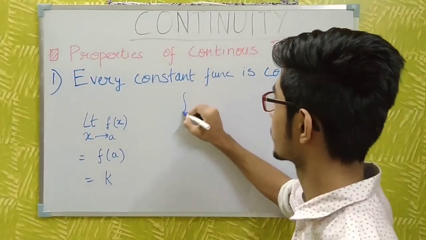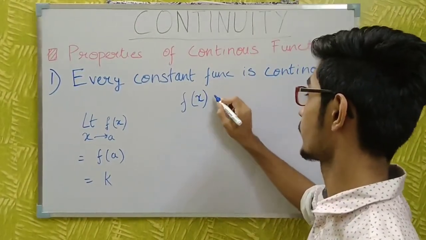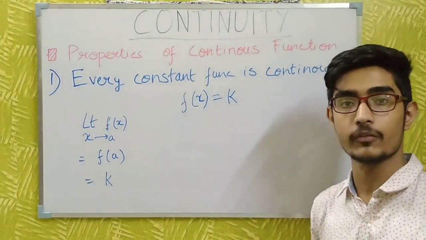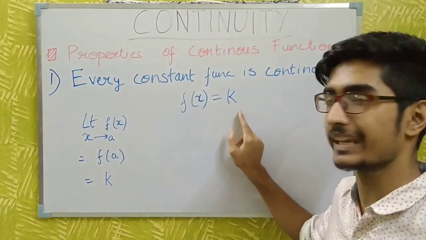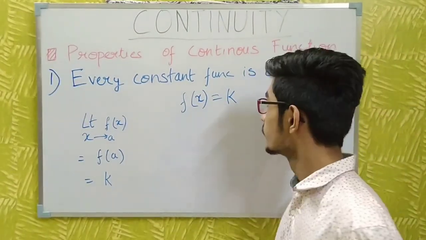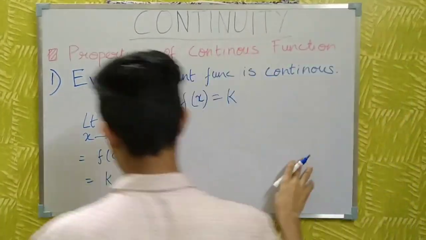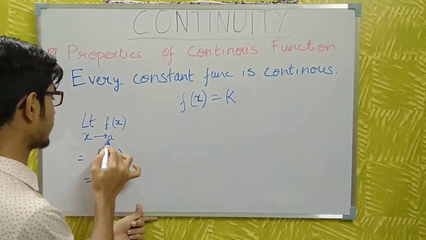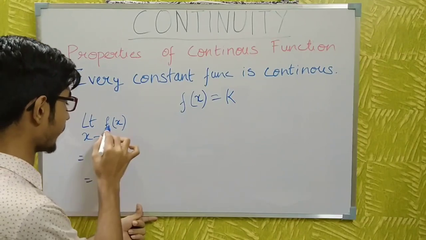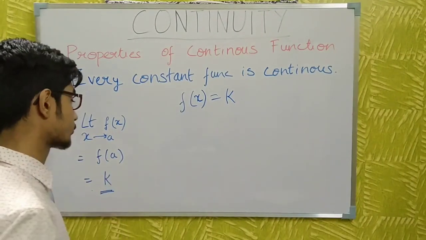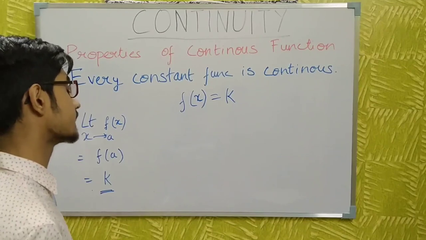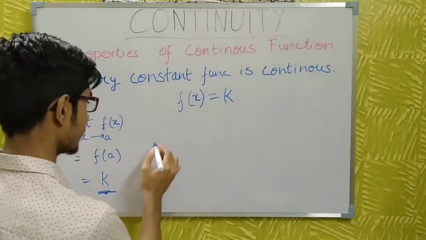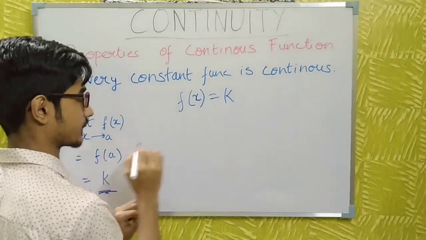Now let f(x) be a constant function, that is f(x) = k. For all values of x, the function will be equal to k, any constant value. Let me take the limiting value of this function at the point a. At the point a, the limit as x tends to a of f(x) will be equal to f(a), which is equal to k, because f(x) is always equal to k. That is a constant function. Let me show you the graph of a constant function.